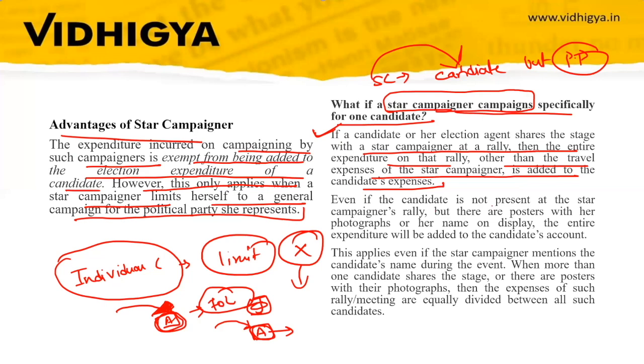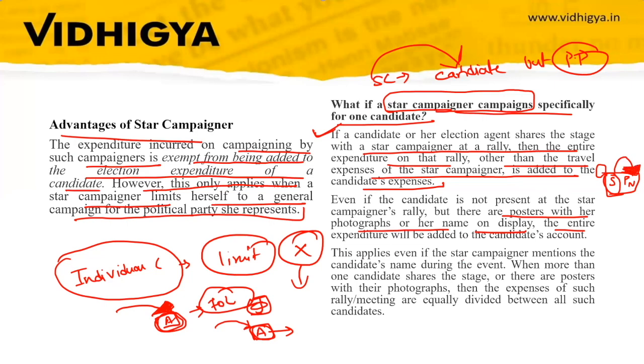It says even if the candidate is not present at the star campaigner's rally, but there are posters with her photographs or her name on display. If on this poster there is a photo of the star campaigner and at the same time a photo or name of that candidate, then the money spent on the election campaign of this star campaigner will be added in the name of that particular candidate.